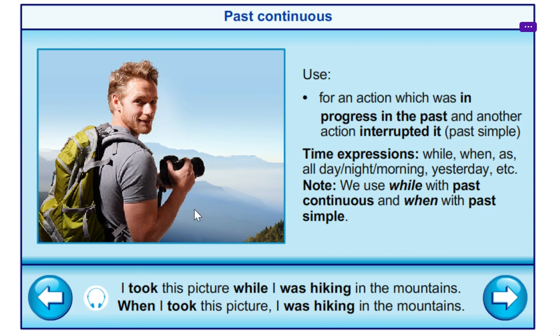I took this picture while I was hiking in the mountains. When I took the picture, I was hiking in the mountains. So you see, I took this picture while I was hiking in the mountains. So while I was hiking, while with the past continuous, and when I took this picture, I was hiking in the mountain. So when with the past simple.